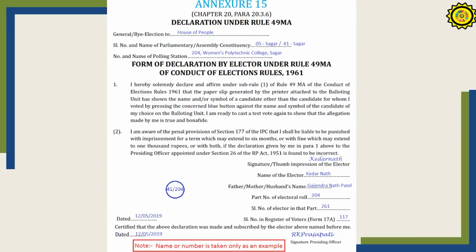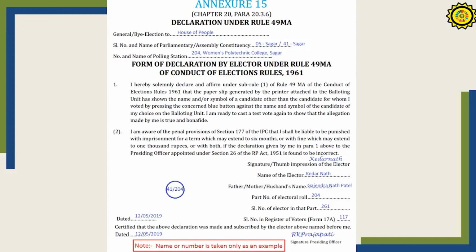This is the declaration that has to be obtained from the voter. If somebody says that I voted for a particular candidate and the VPAT slip generated was for some other candidate, so the voter has a doubt, and therefore it needs a test vote. The person can be permitted to do the test vote only after he signs the certificate where he is saying that he is aware of the penal provisions of section 177 of the IPC.